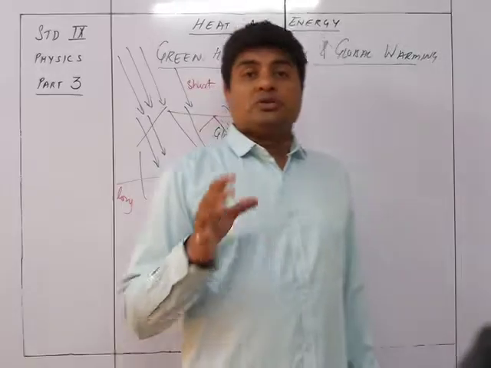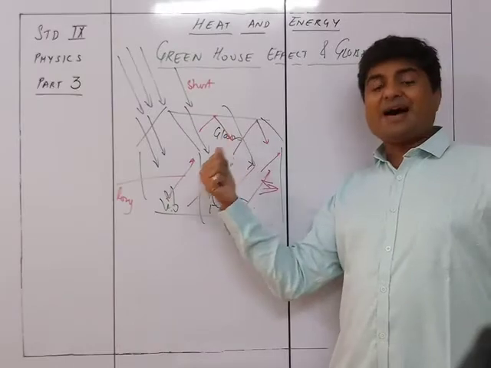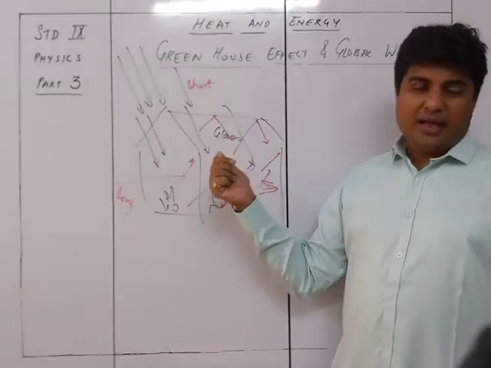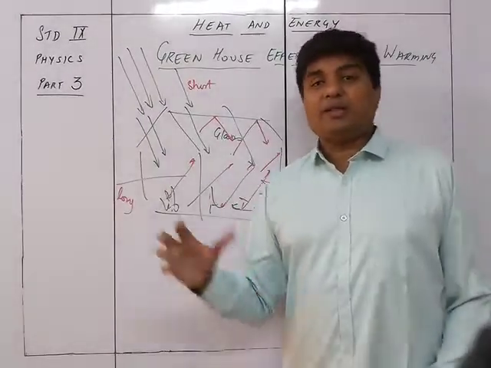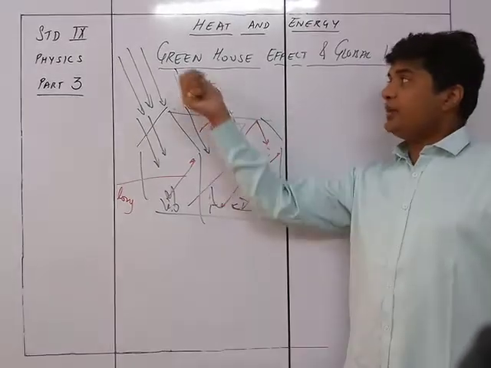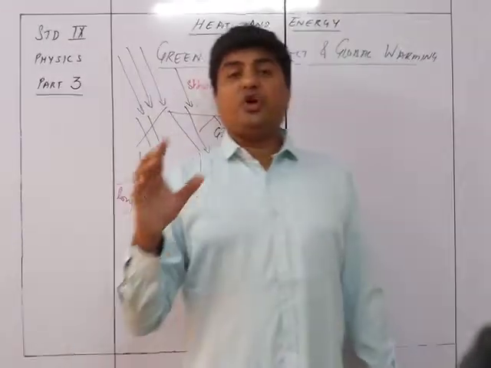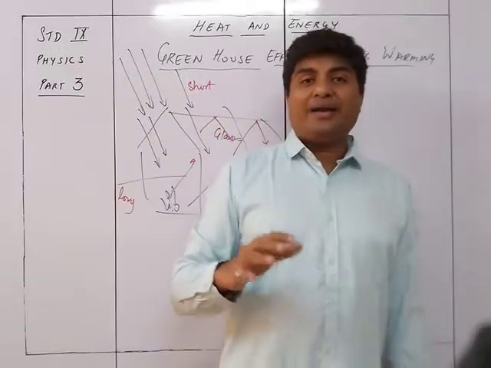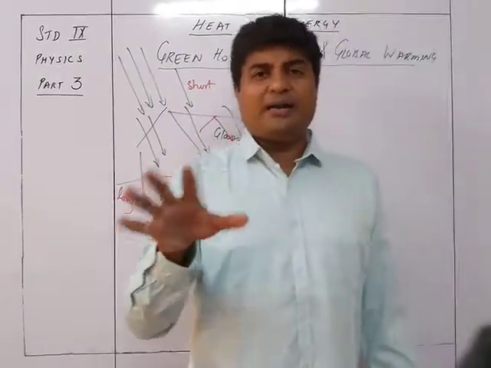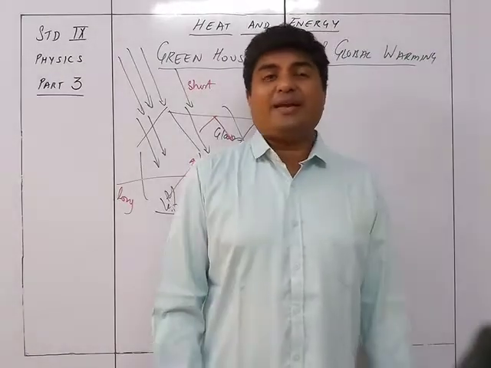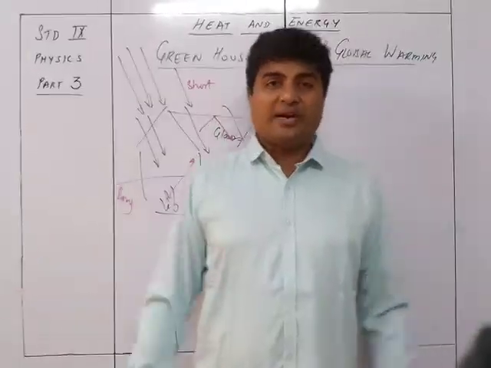So this particular phenomenon, in which the reflected rays are not able to pass through the glass and the incident rays are able to pass through the glass, hence the heating which takes place over here, is called the greenhouse effect. Now, the best example to understand the greenhouse effect is your car which is parked in the sun on a hot summer day. As soon as you enter the car, you will find that the temperature inside the car is much higher than the outside temperature.